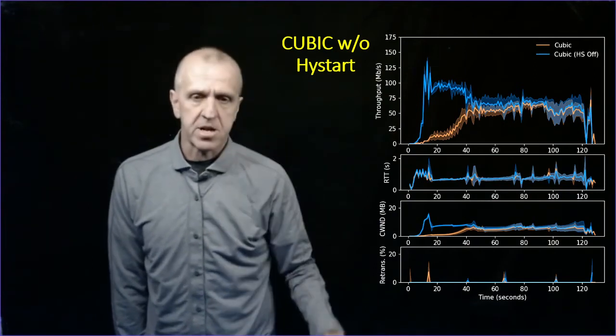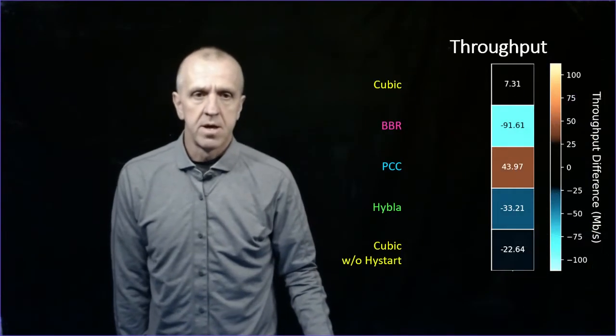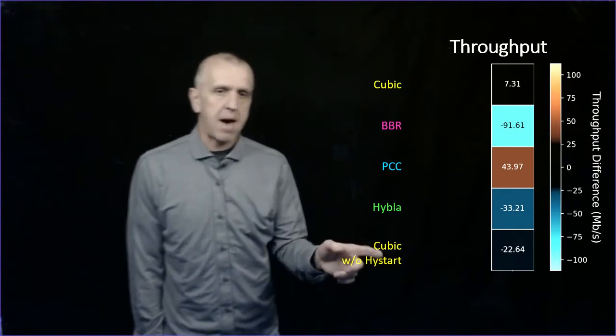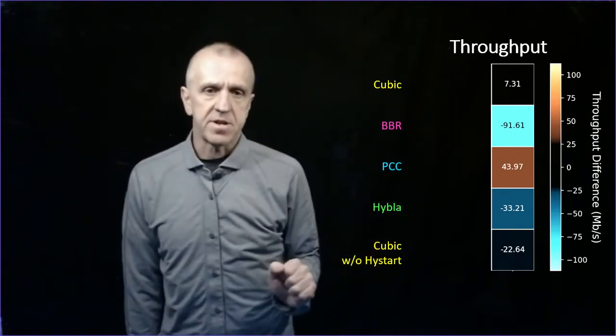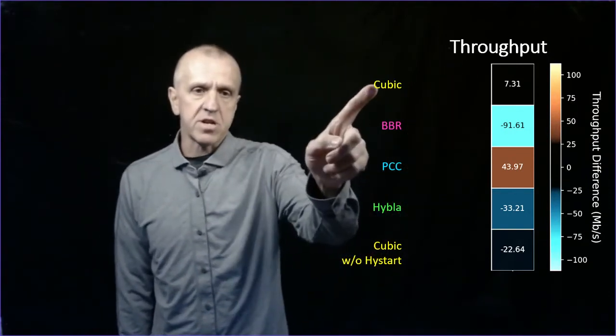Now we step back, we take a look at the four algorithms and maybe this hard start one too, and we compare them to each other. We can summarize here with a heat map showing the throughput differences. So again, this is my Cubic versus Cubic.